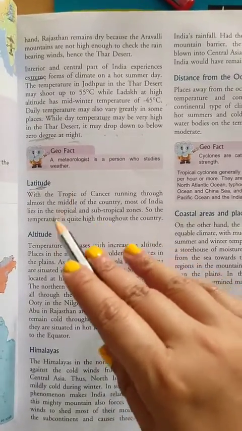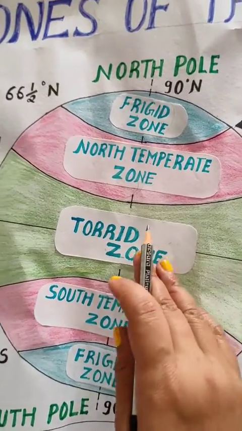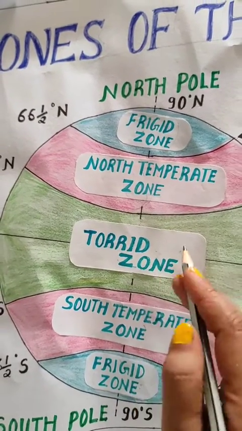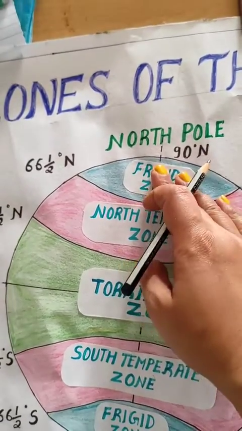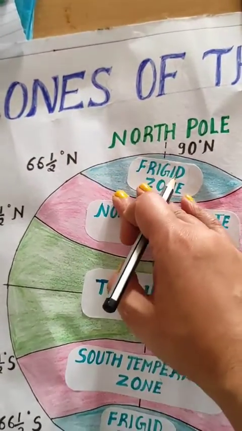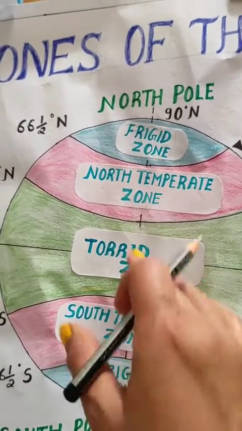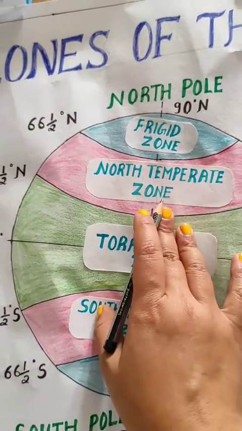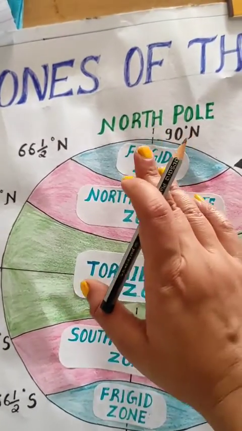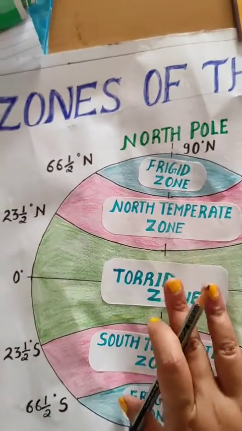Now we will study the factors which affect the climate of India. The first factor is latitude. You have already studied that as we move from the low latitude region, that is the equatorial region, to the high latitude region near the pole, the temperature starts decreasing. The temperature of the tropical region is more than the temperature of the temperate region, and the temperature of the temperate region is more than the temperature of the polar region. So according to the latitude, there is a change in temperature.